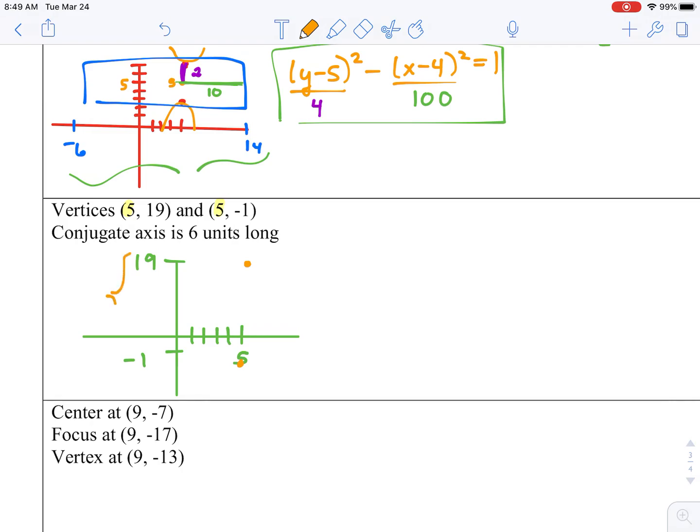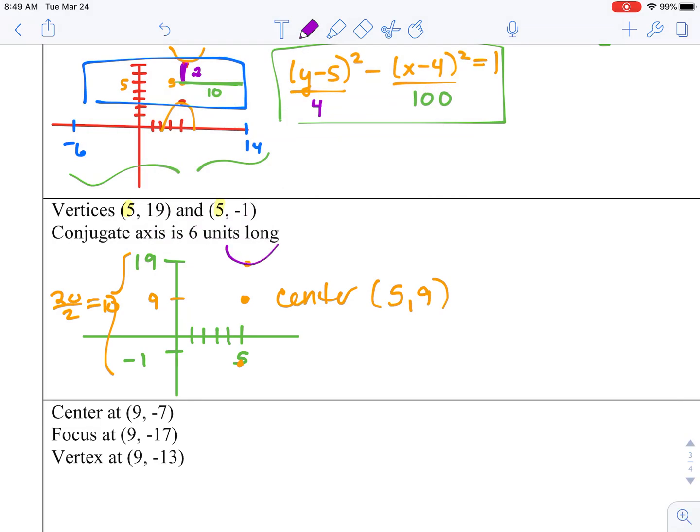Well, this entire length is 19 minus -1, which is 20 units. And if we want to find our center, which is halfway in between, we are going to be 10 points away. And that would land us right at 9. That means our center is at 5, 9.